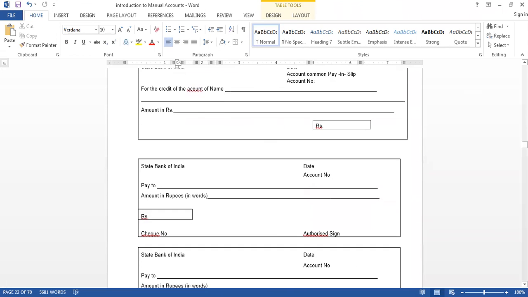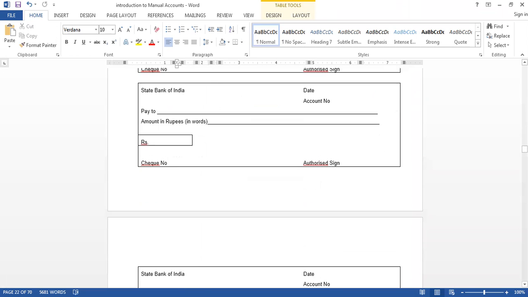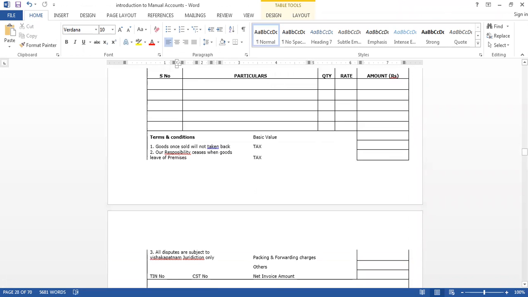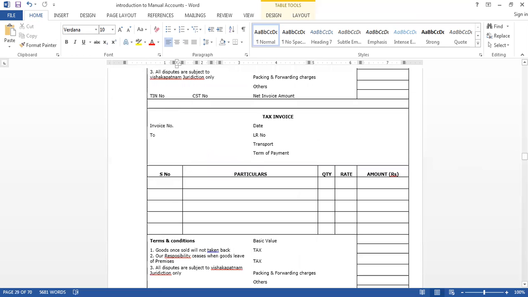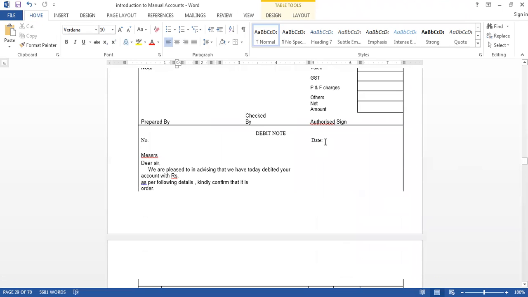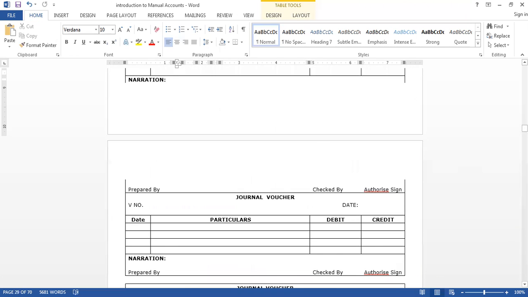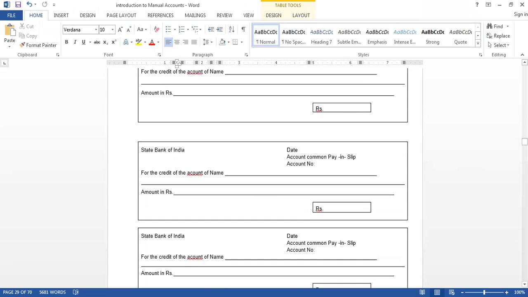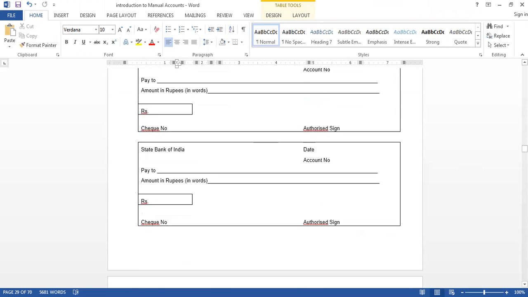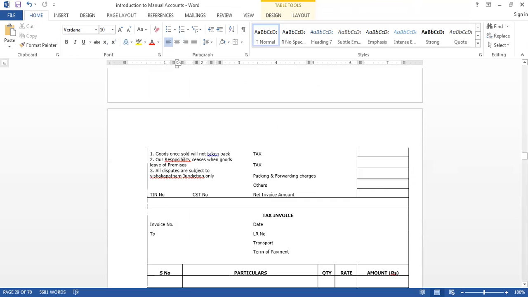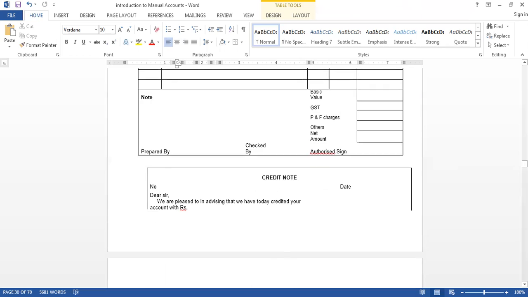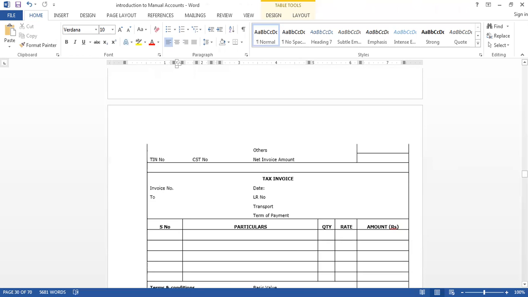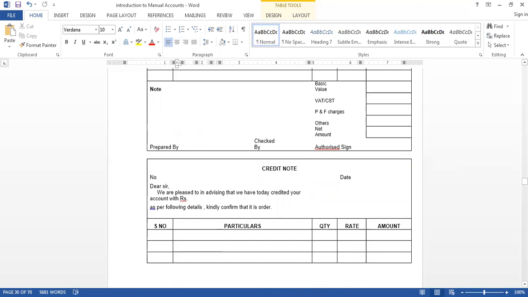That's why I'm showing all the documents. You should understand what you are learning from us. So this is the invoice. We are preparing the invoice: how to prepare invoices, what the contents of the invoices are. We will explain all this. And debit notes and credit notes, we explain these too. These are the documents, and you have to understand exactly what you're learning. These are the tax invoice and credit notes.